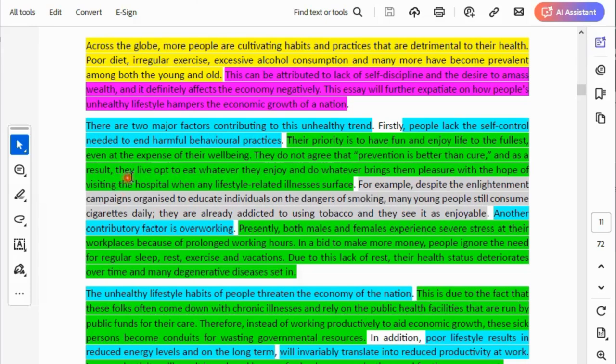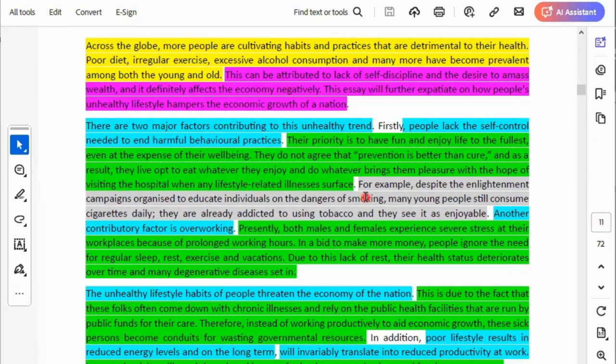Or we can say they opt to eat. So there should be a slash here, or maybe one of these two words should be deleted. They opt to eat whatever they enjoy and do whatever brings them pleasure, with the hope of visiting the hospital when any lifestyle-related illnesses surface.